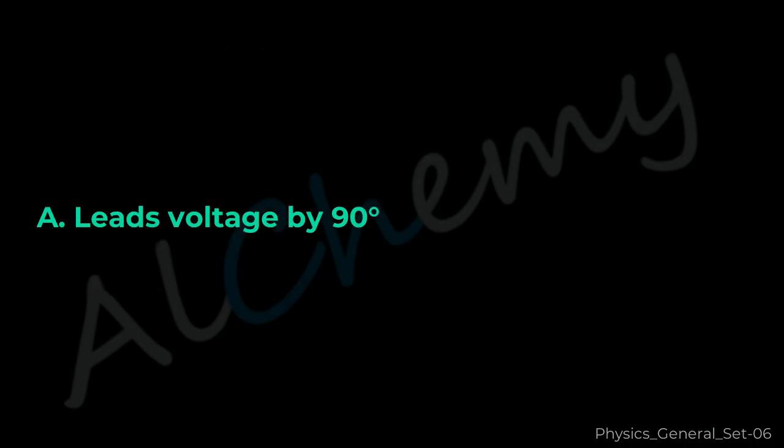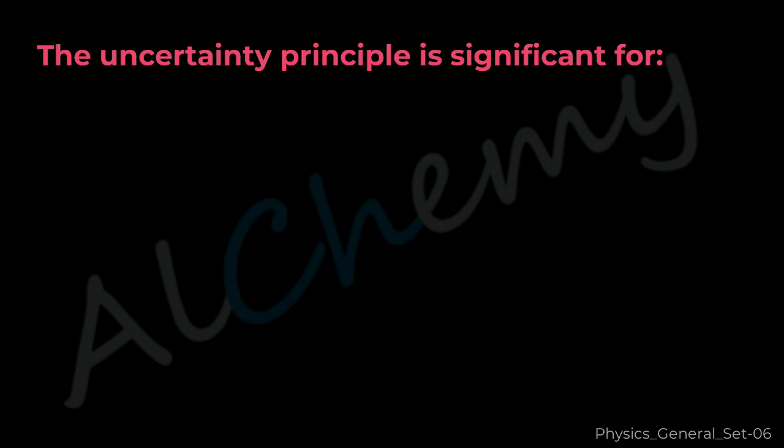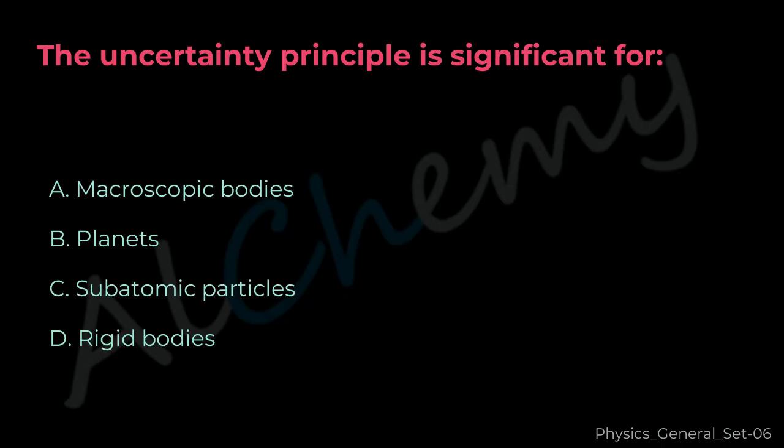The correct answer is A. Leads voltage by 90 degrees. Question 33. The uncertainty principle is significant for A. Macroscopic bodies, B. Planets, C. Subatomic particles, D. Rigid bodies.